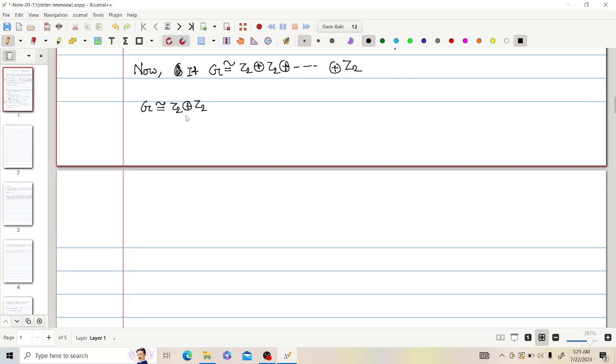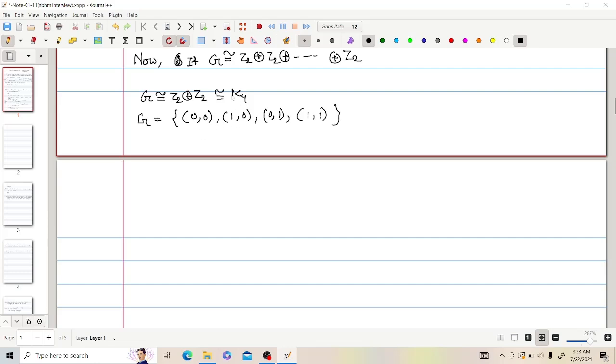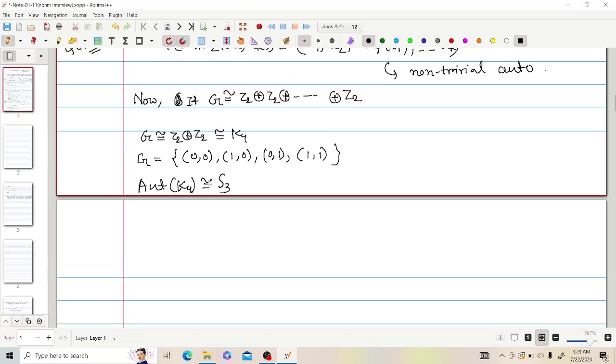The simplest one is, if G is isomorphic to Z2 cross Z2, then they told me to work with this Z2 cross Z2. Now this Z2 cross Z2 is K4, and if we write the elements, I can write 0 0, 0 1, 1 0 and 1 1. And you know that the automorphism group of K4 is isomorphic to nothing but S3.